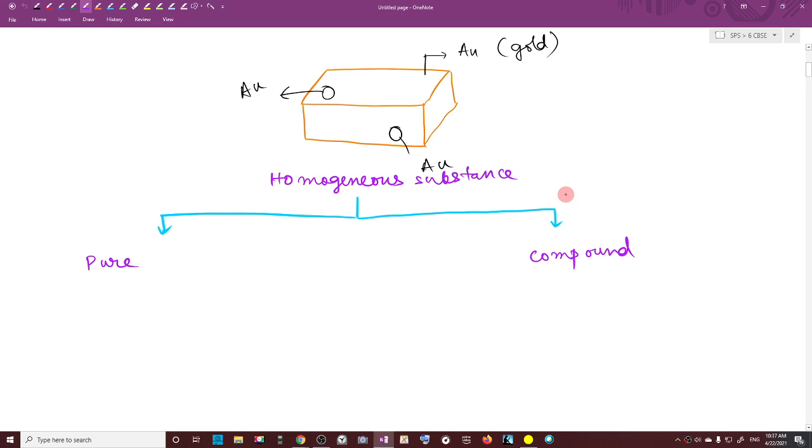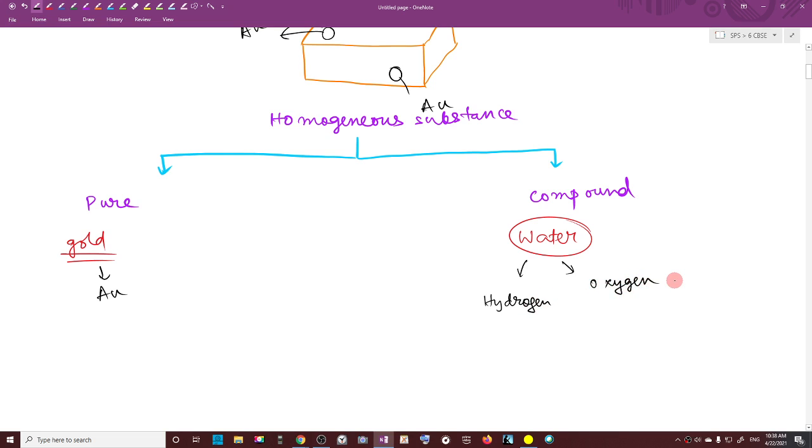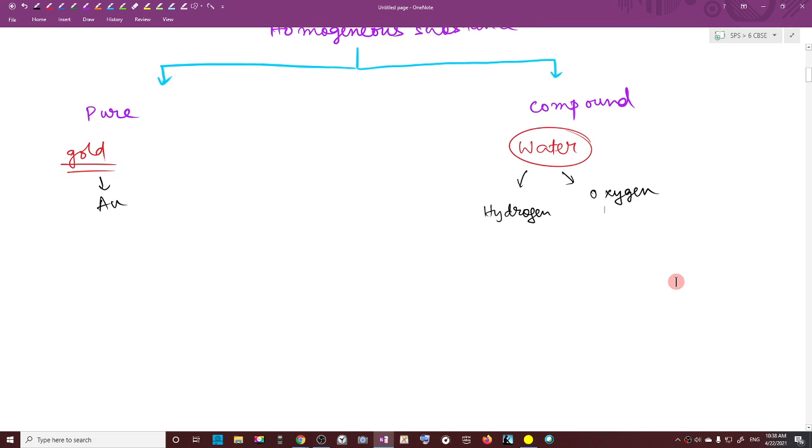Is that clear? Okay. Now, homogeneous substances, we will do two examples. One is a pure, like we have done an example with gold in the previous case. Compound, such as water. Now, gold is made up of only one kind of atom, that is gold. But water is made up of two kinds of atom. One is hydrogen and another one is oxygen. It is made up of two kinds of atom. One is hydrogen, another one is oxygen. So, two atoms of hydrogen.